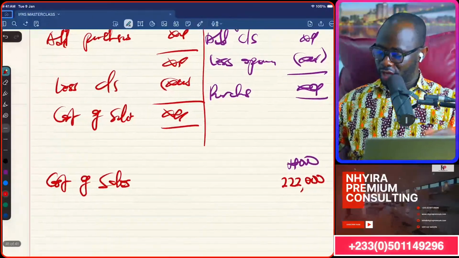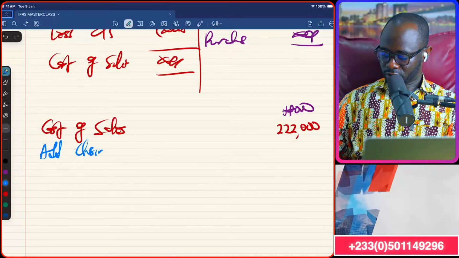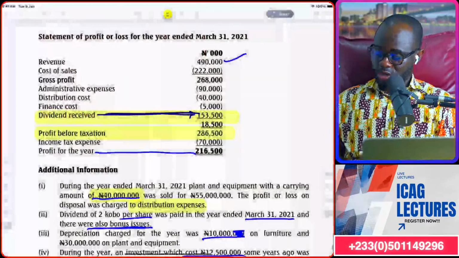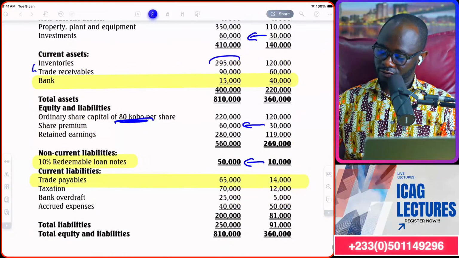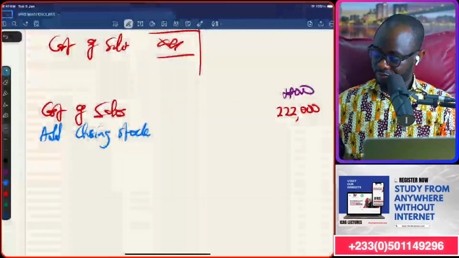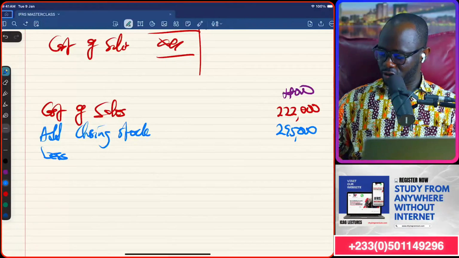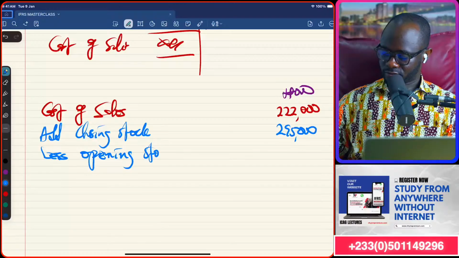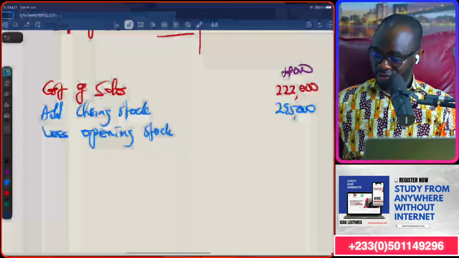Then we move in and bring in closing stock. So the closing stock will be the inventory at the end of the year, which is 295,000 here. Then you can less the opening stock, which is the last year's figure, which is what? 120,000.